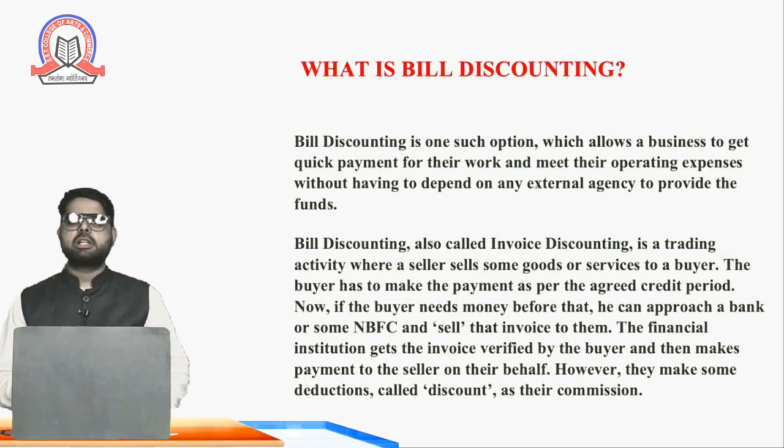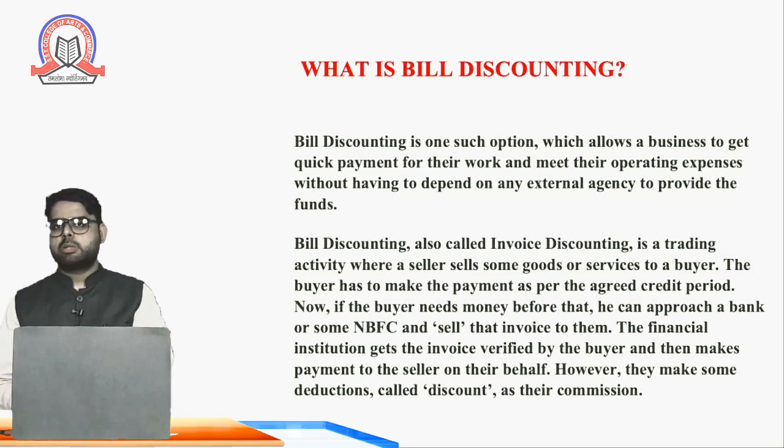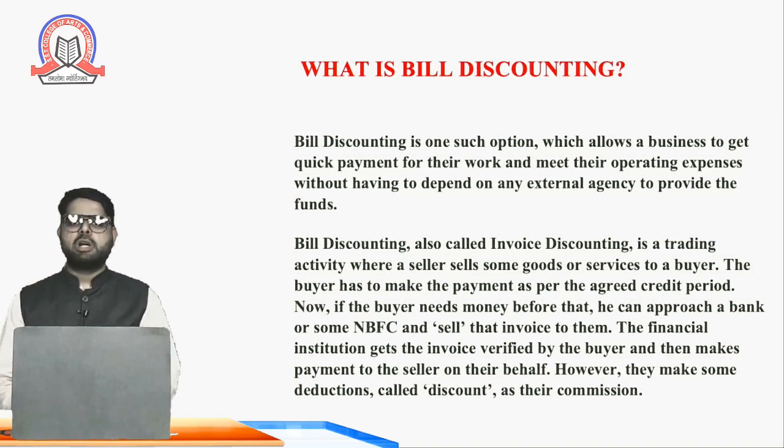So you get 99,000 immediately, and after 3 months the customer will give the money to the bank. This whole process is known as bill discounting. I hope you understand the meaning of bill discounting.